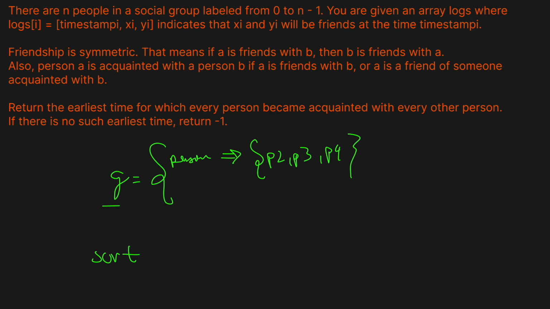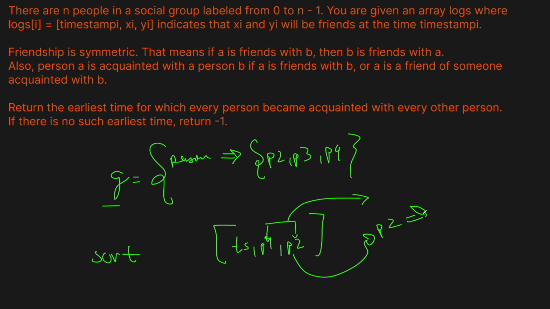Then we're essentially going to build the graph. We're going to be given a timestamp, a person 1 and a person 2. So obviously these two people are friends based on this event, because the event is basically a timestamp when these two people become friends. What happens now is that because these people are friends, P1 is now acquainted with everyone that P2 is also acquainted with.